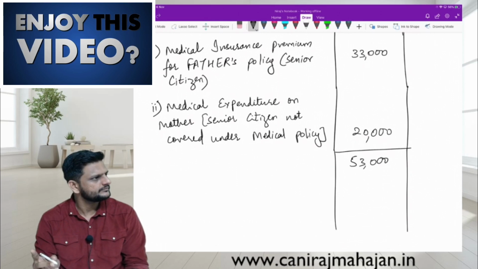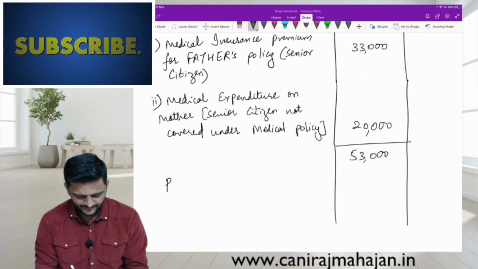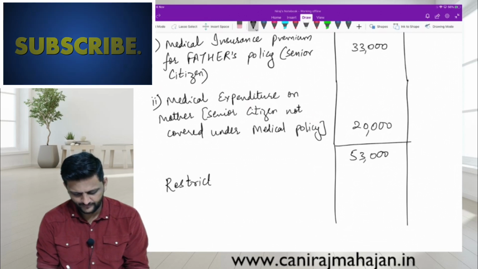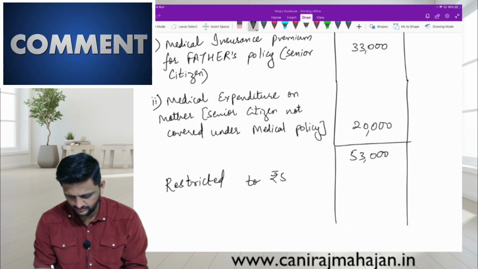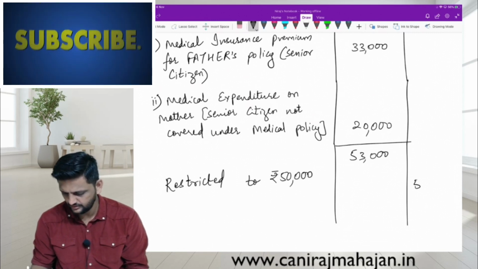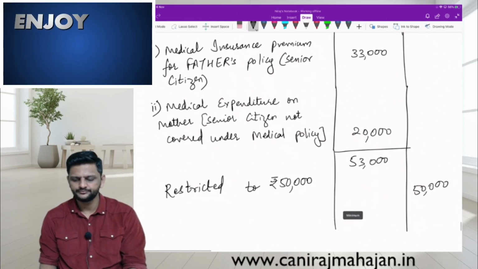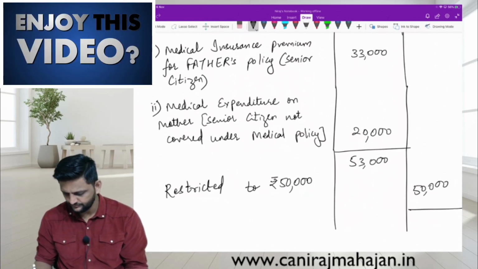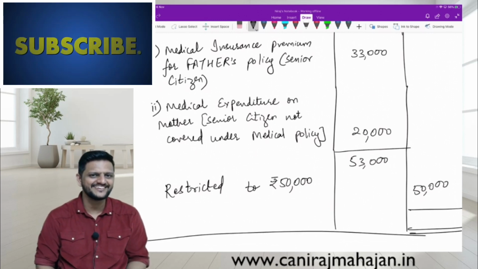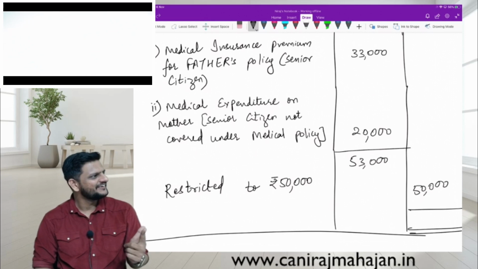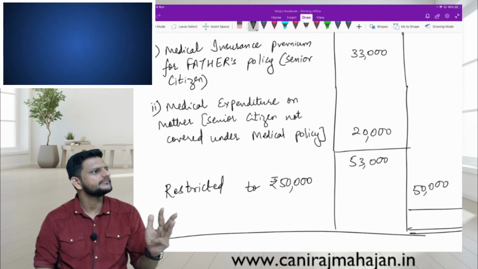How much do you pay? 50,000. Restricted to 50,000, outer column directly. Is it clear that the deduction will result in 25,000 or 50,000, or 75,000 or 1 lakh on a higher side?